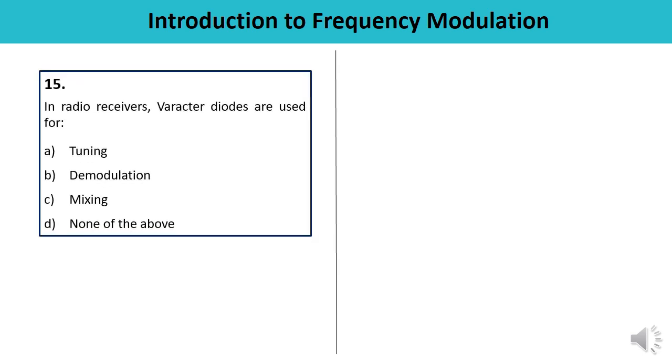Next question is, in radio receivers, varactor diodes are used. Why are varactor diodes used? For tuning, demodulation, mixing, or none of the above. So varactor diodes are used in radio receivers for tuning purpose. You must mark answer A as the correct one. This is the correct answer.